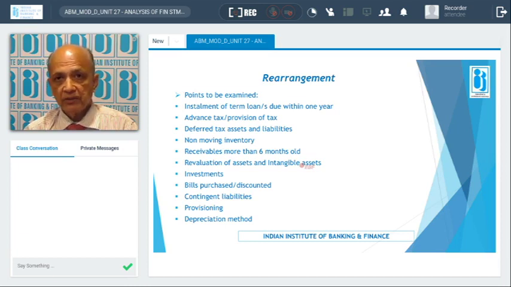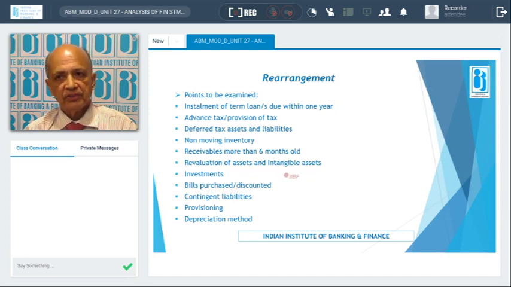The lender has to take the call on whether the particular borrower's collection period is more than 6 months, and then the lender can consider more than 6 months also. That should be taken care of at the time of processing the proposal, and accordingly it can be recommended or sanctioned. Normally, otherwise, if it is beyond 6 months, it should be shown as a non-current asset, so that it is taken care of while assessing the maximum permissible bank finance, the permissible bank working capital finance.